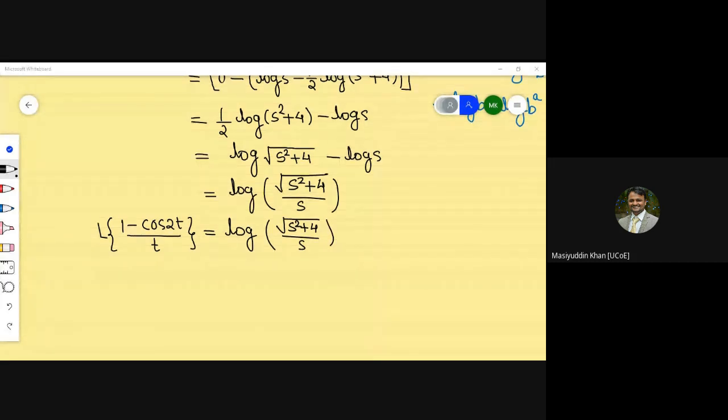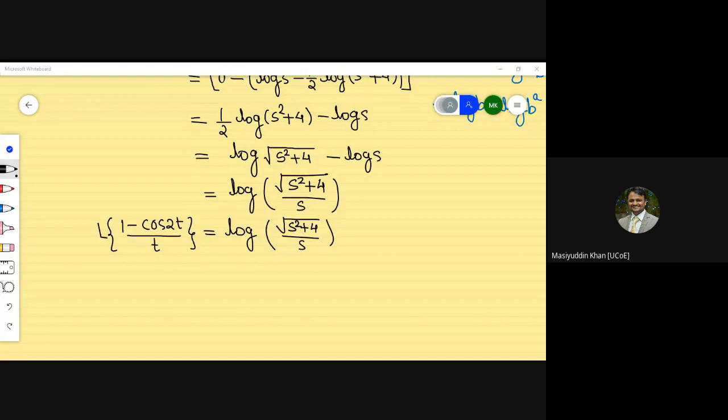Now I'm going to ask a question from the student side. What is the formula of Laplace transform of derivative? Anyone from the student side, please comment on this part by turning on your mic. Student: Sir, minus f of 0 plus s times Laplace of f of t.